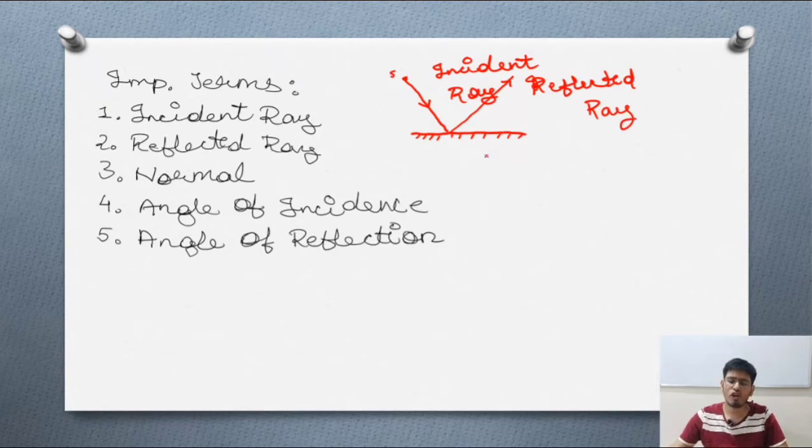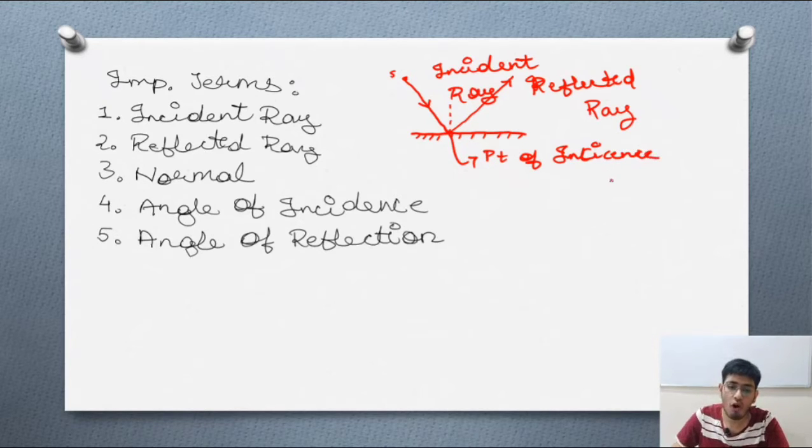Now the third term: what is normal? We can define normal as a line perpendicular to the surface. When a dotted line is drawn perpendicular to the surface at the point of incidence. What do we mean by point of incidence? When the incident ray strikes the surface, the point at which the incident ray is striking is known as the point of incidence. So you might be clear with the point of incidence also.